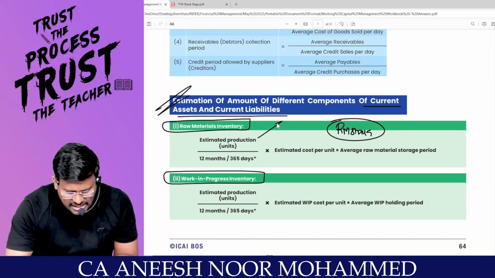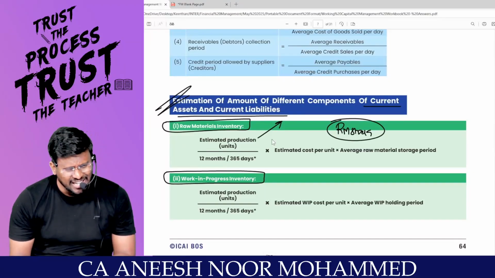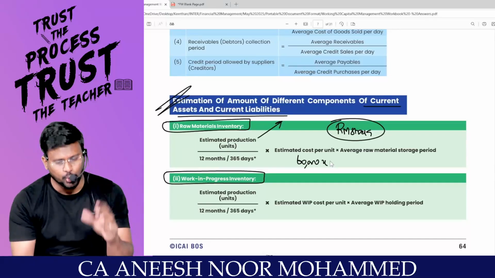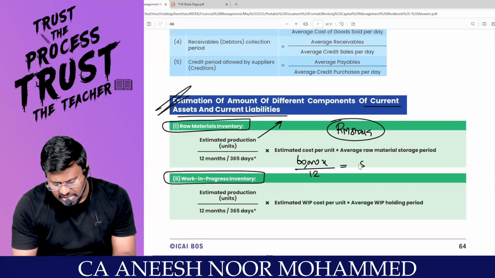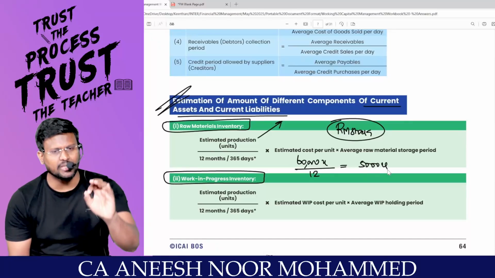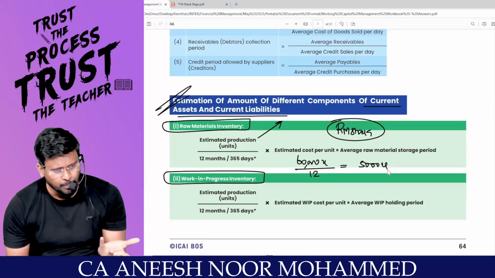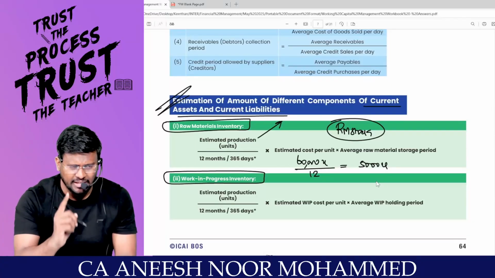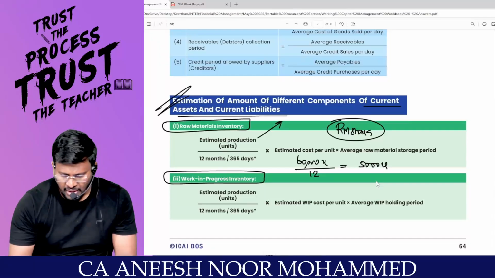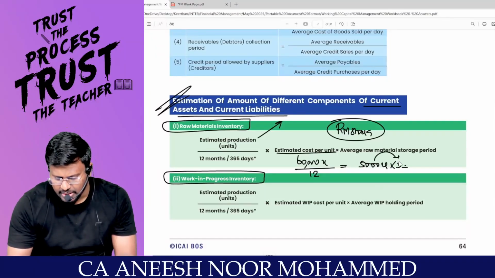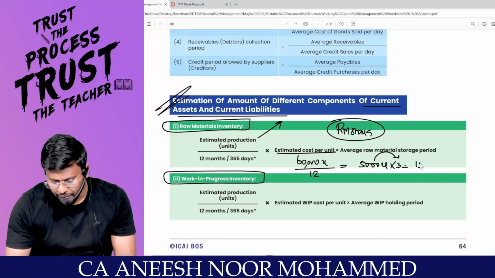What is the estimated production? For example, if in a year you are going to produce 60,000 units, divided by 12 means every month you are going to produce 5,000 units. Right, sir? What is your policy? 5,000 units is the consumption you are going to make. Every unit, for example, you are going to purchase at 3. That means 5,000 into 3 comes to 15,000.